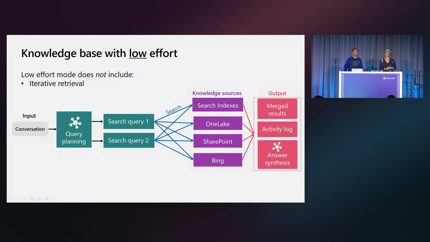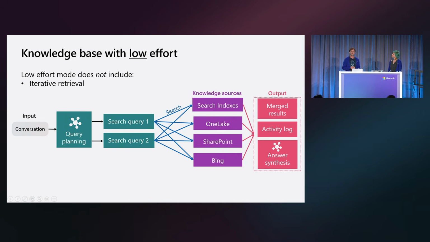That was great. Now let's talk more about the low effort option. Low effort is going to give you access to those more advanced features from the agentic retrieval engine because we're using an LLM. This is the mode that, instead of just taking individual queries, is going to take an entire conversation, run it through that query planning process, and break it down into decomposed queries.